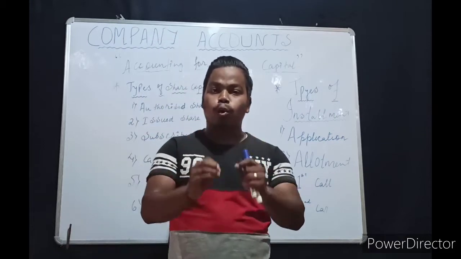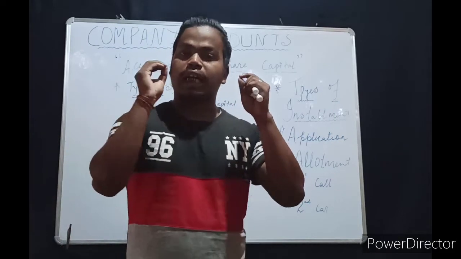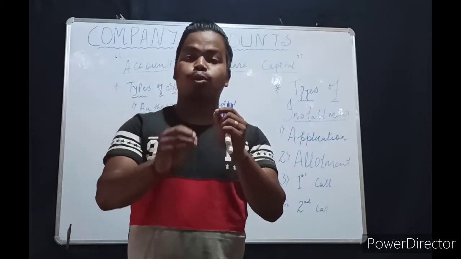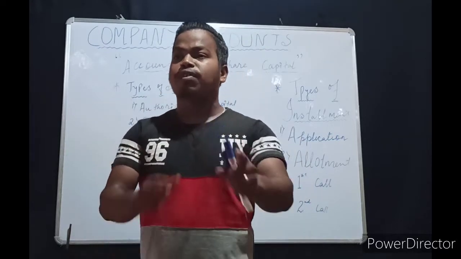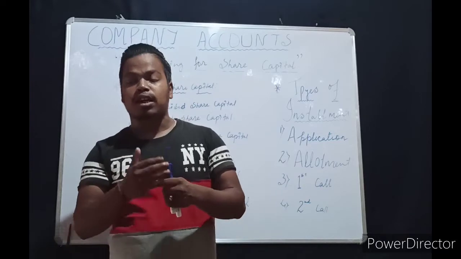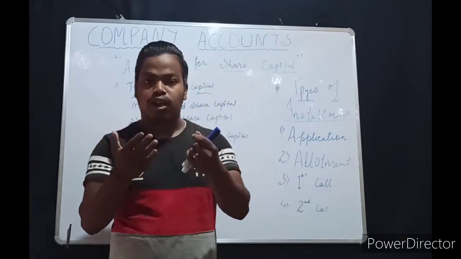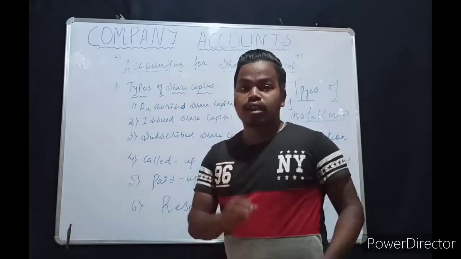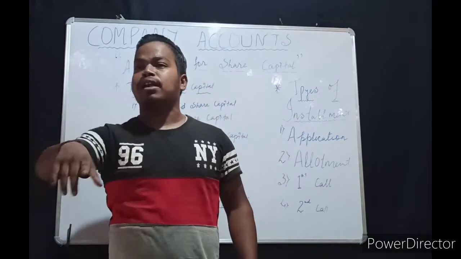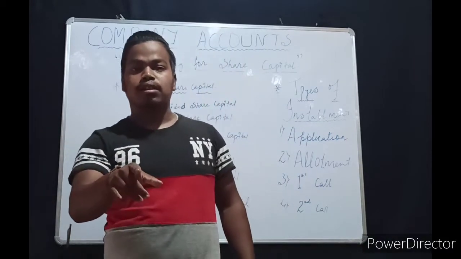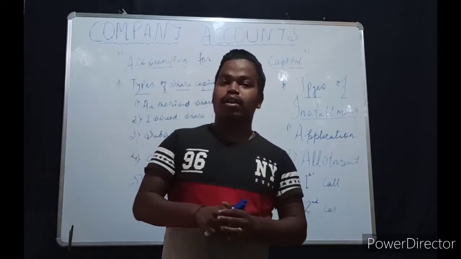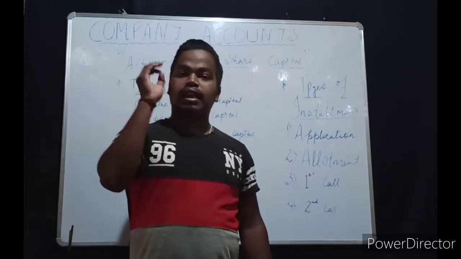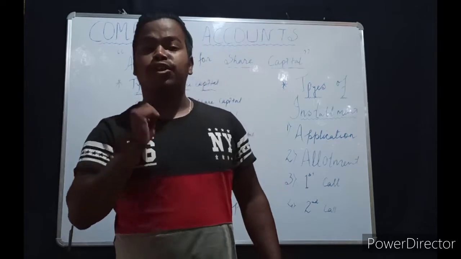Share means the total capital of the company is divided into small units of denomination, and each unit of denomination is termed a share. Understood? The whole capital of the company is divided into small denominations, and each denomination is termed a share.